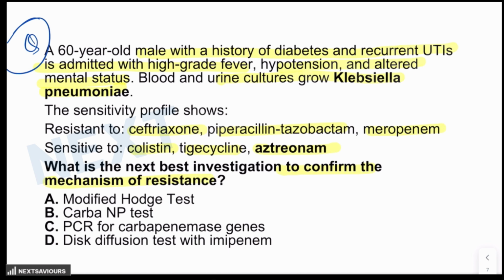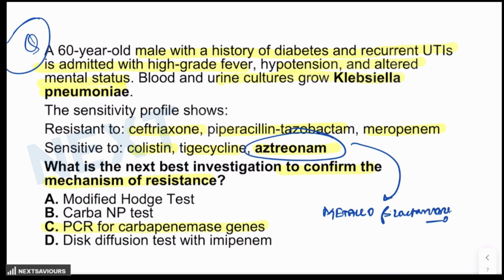By this time, you already know that the answer for this question is PCR for carbapenemase genes. You know, the resistance to all beta lactams, including carbapenems, but sensitivity to aztreonam is strongly suggestive of the production of metallo beta lactamase enzyme, which is due to NDM or VIM genes. PCR allows for direct detection of these genes like NDM1, VIM, or IMP.